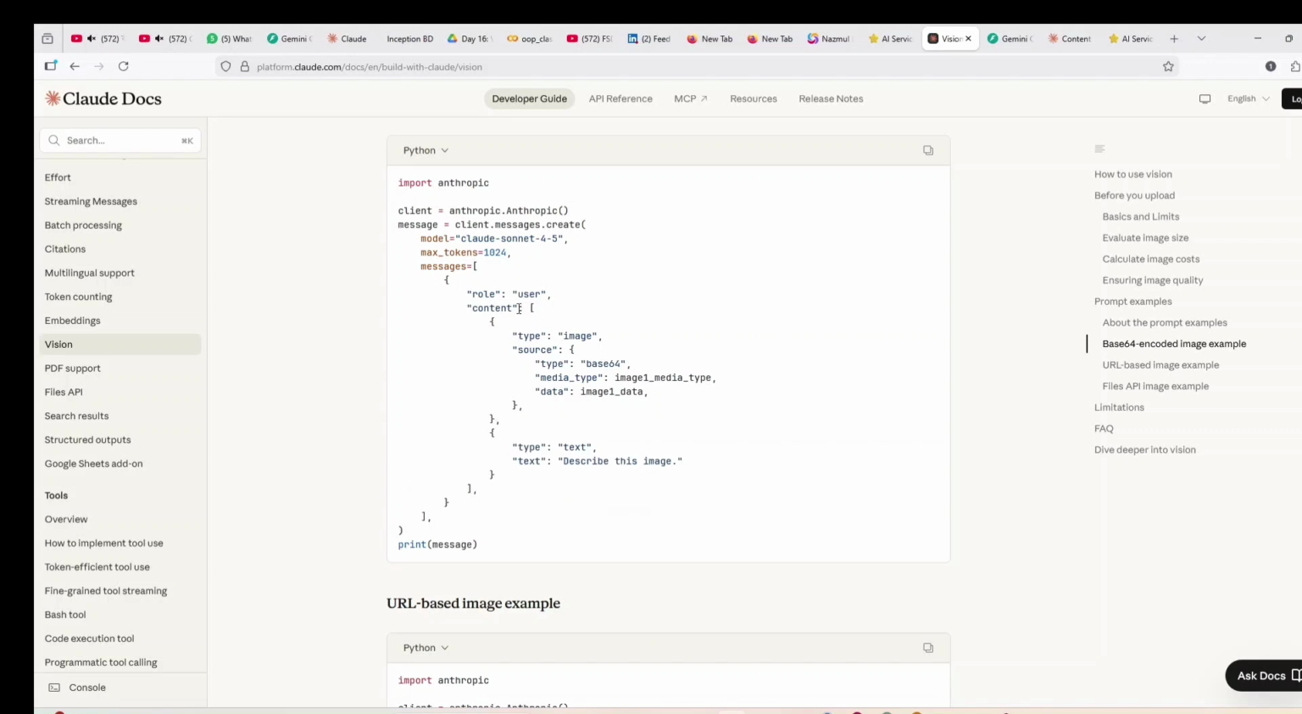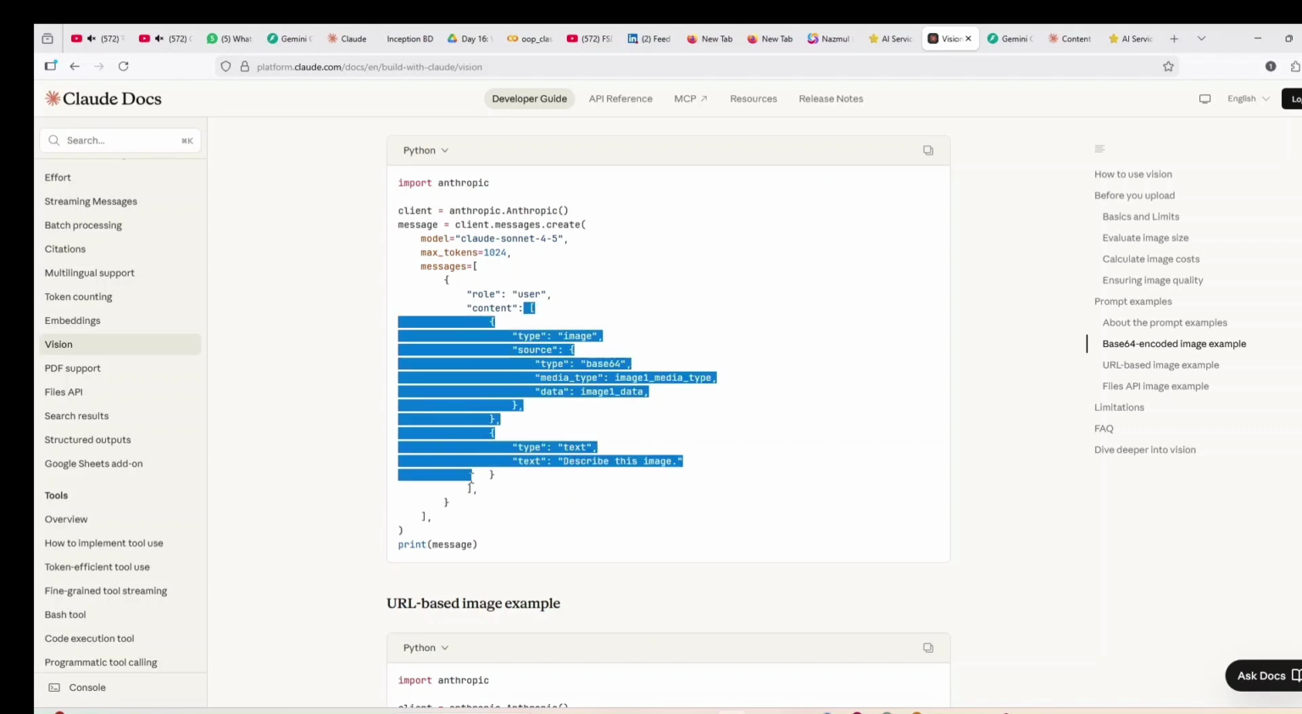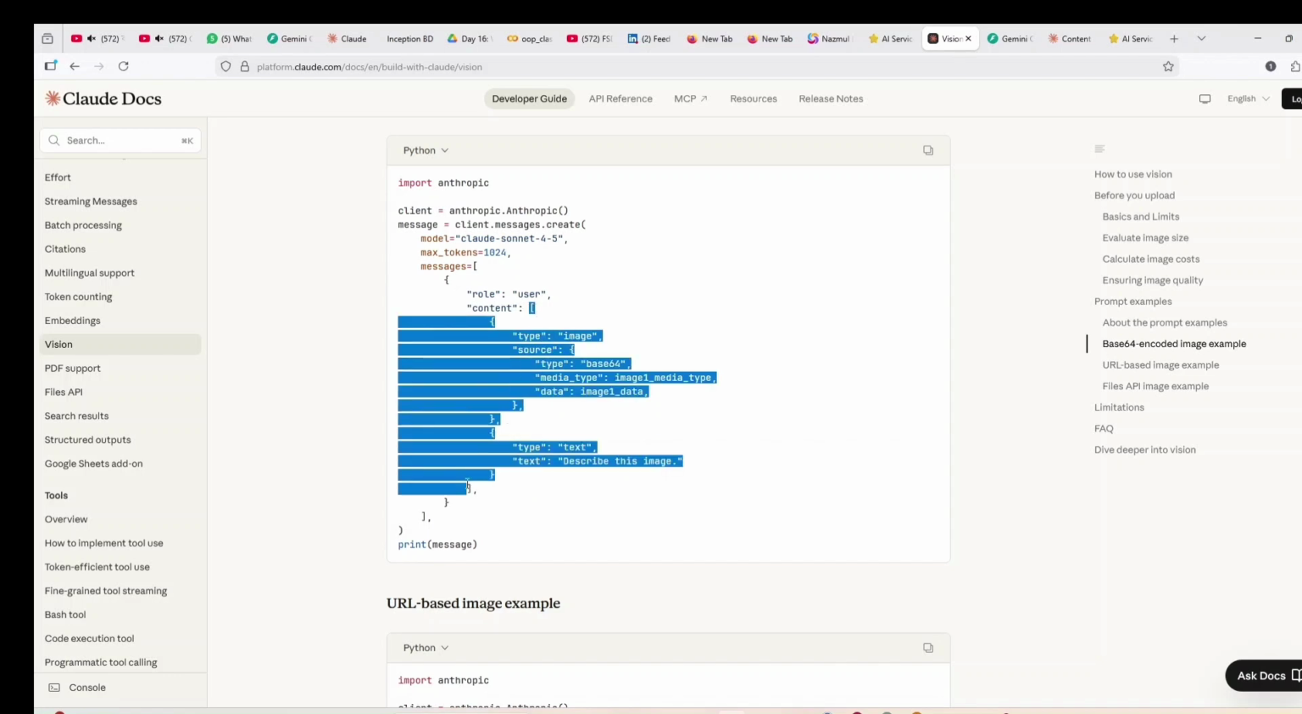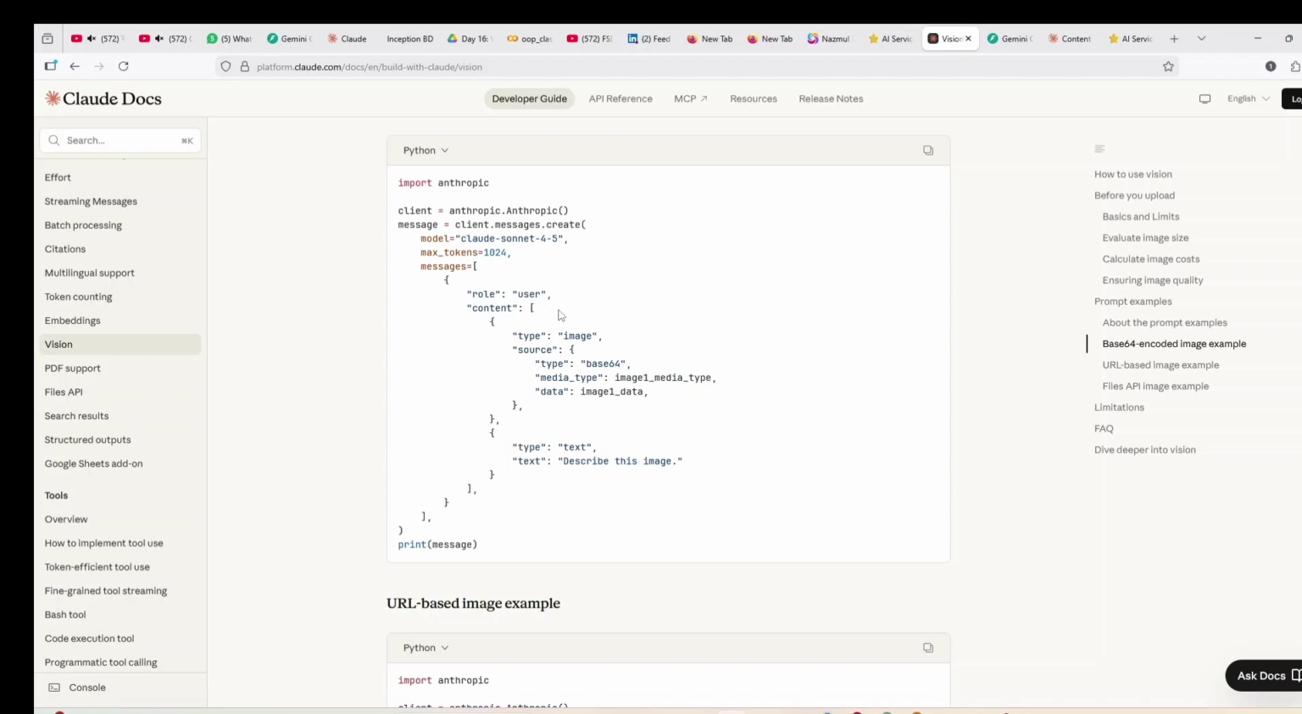Okay, so the content is a list, and in the list there are multiple dictionaries: one dictionary for the image, one dictionary for the text. When you send the image you need to mention the type, and when you send text you need to mention the type as text. So when we look at the content, what we can understand is that this content is a list, there can be multiple values, and each value is a dictionary. So if you want to add more values, you need to pass them as dictionaries.